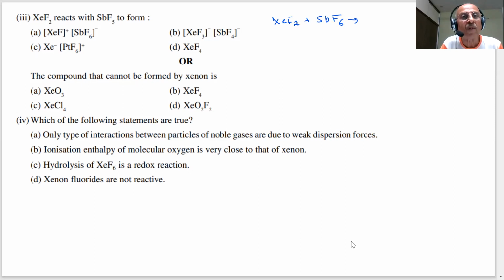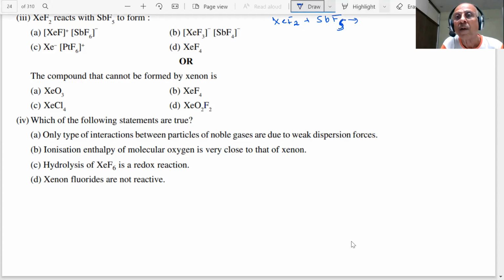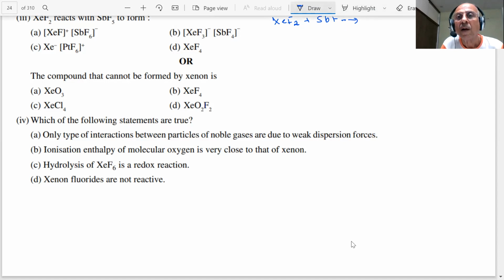What will happen? This will gain a fluoride, student, and the result of that will be XeF plus SbF6 minus. XeF2 plus SbF5 will form XeF plus SbF6 minus. XeF plus is the first option. Okay, this is the correct answer, students.